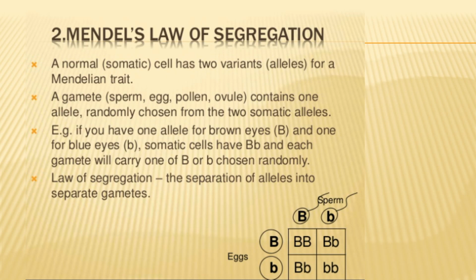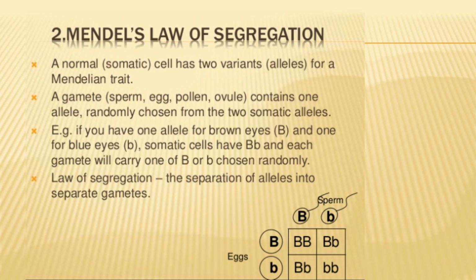Like if you have one allele for brown eyes, capital B, and one for blue eyes, small b, somatic cells have capital B, small b, and each gamete will carry one of capital B or small b, chosen randomly. Law of segregation: the separation of alleles into the separate gametes.